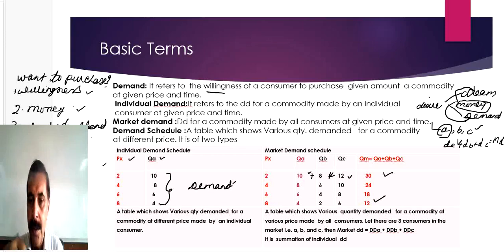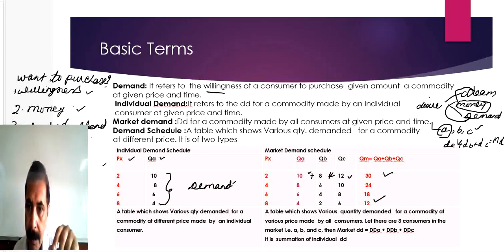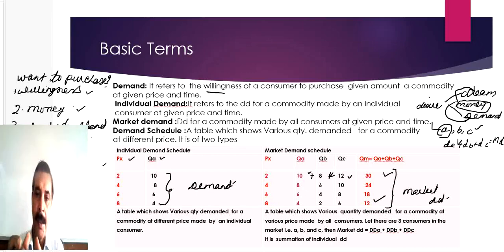So a schedule which shows various quantities demanded for a commodity at various prices by all consumers is known as the market demand schedule. Okay students, so this last red column indicates the market demand, meaning the total demand of all buyers.